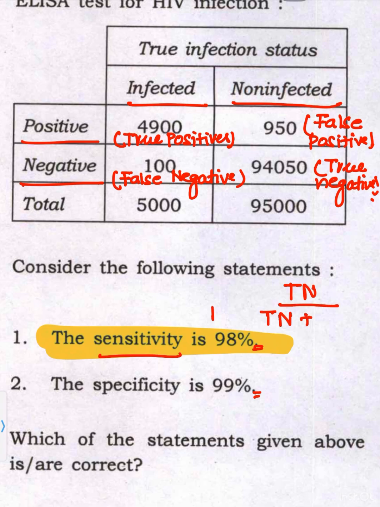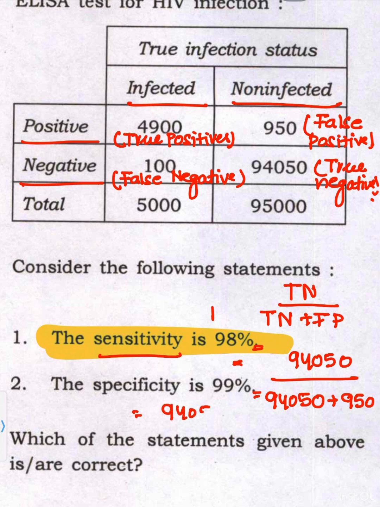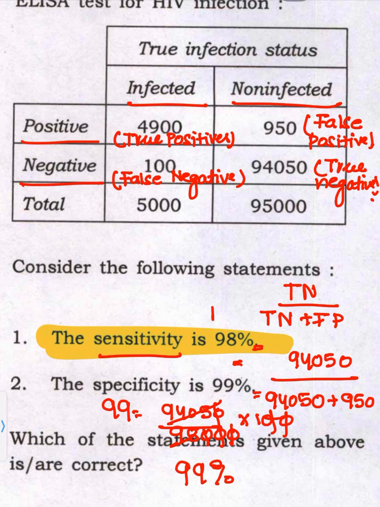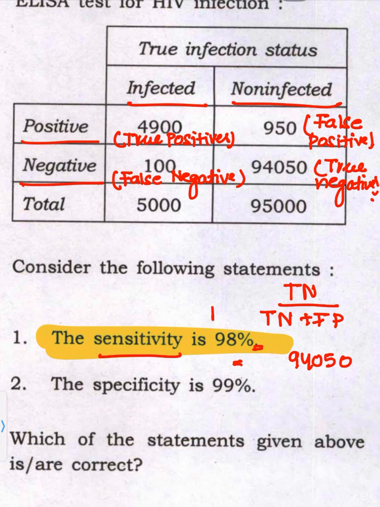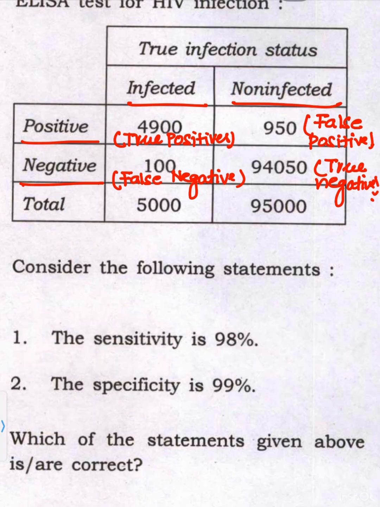True negative is 94050, and false positive is 950. So it comes out to be 94050 upon 95000, into 100, because we want that in percentage. It comes out to be 99. So the answer will be 99%. So this is also correct. The specificity of this test is 99%.